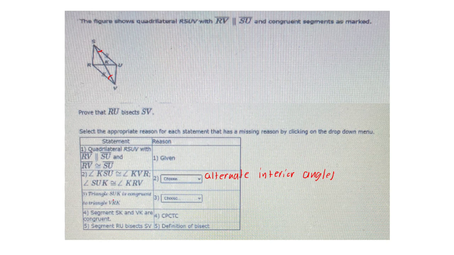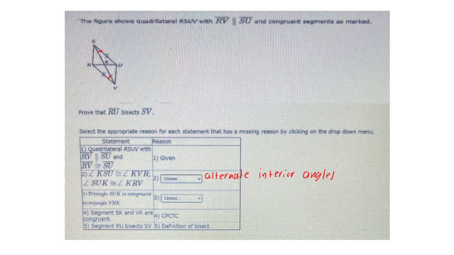And the next one says triangle SUK is congruent to triangle VRK. Reason is by side, side, side. Let's see. Would have enough sides. Or actually, I thought we were just talking about sides here. I lied again. I apologize. Since we know RV and SU are congruent.